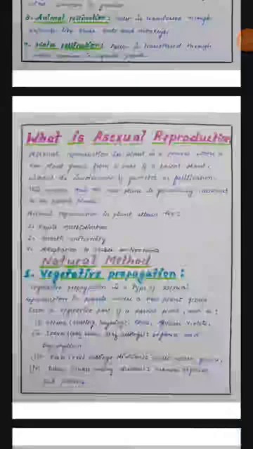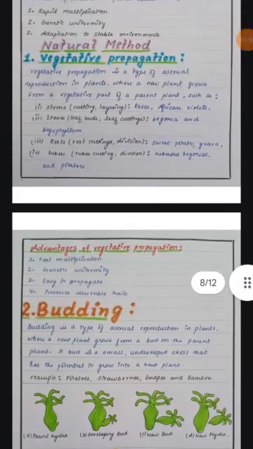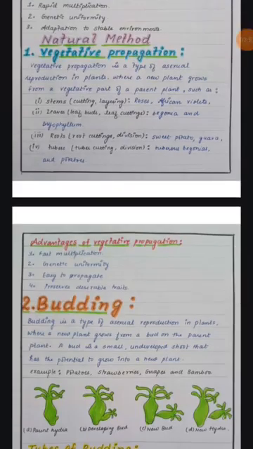For example, stem. The cutting of stem is used to regrow a new plant. For example, roses, African violets. Leaves, roots. For example, sweet potatoes and guavas regrow by using the roots of old plant. Advantages of vegetative propagation: fast multiplication, genetic uniformity, easy to propagate, and preserves desirable traits.